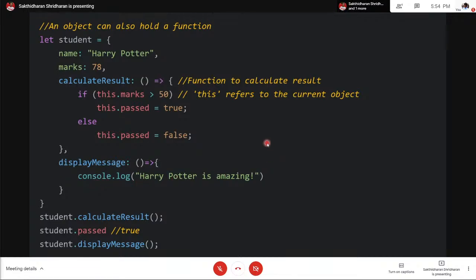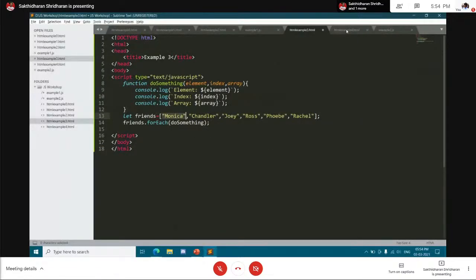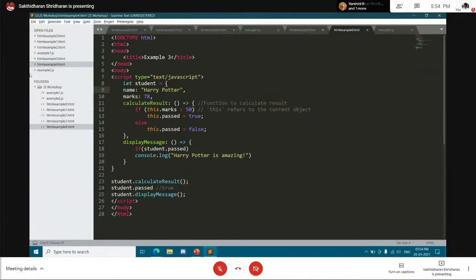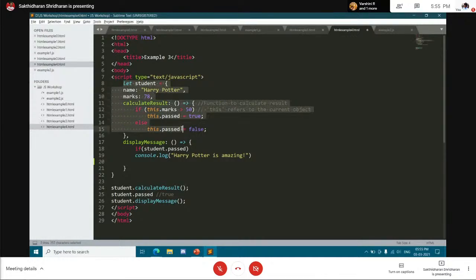So let's check this and execute it. Yeah, so let's see here. Up to this point, we have declared an object, declared names and marks, and we have seen what calculate result does.